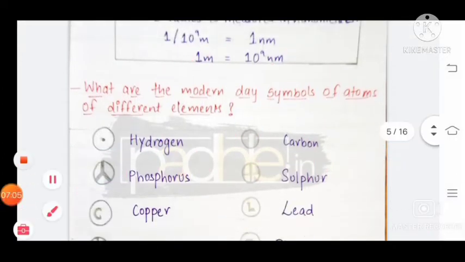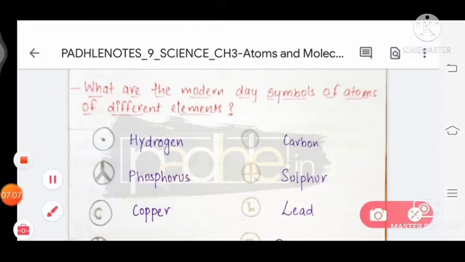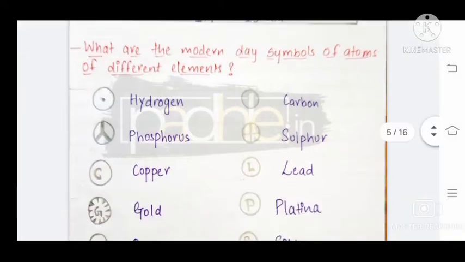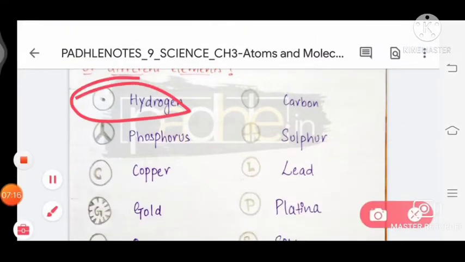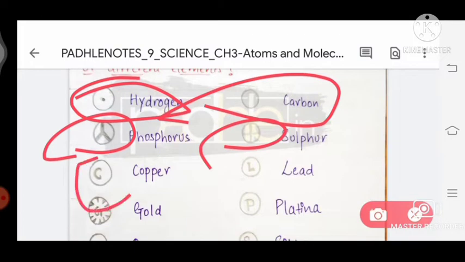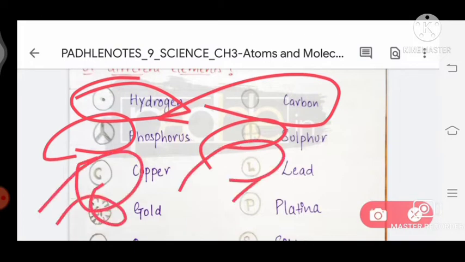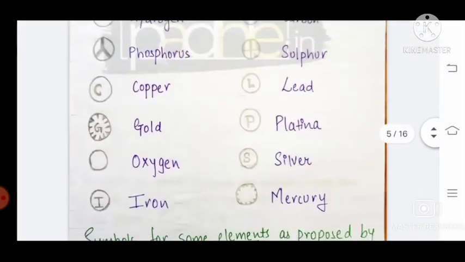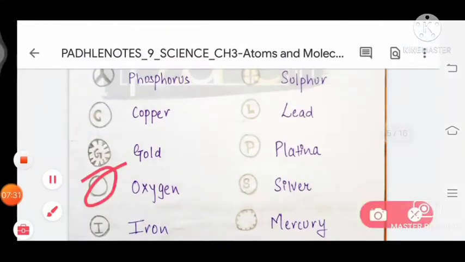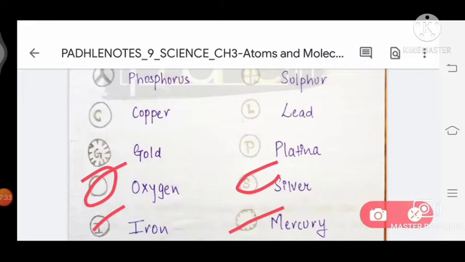Next, what are the modern day symbols of atoms of different elements? This is the symbol of hydrogen, which was proposed by Dalton. All these symbols were proposed by Dalton. This is the symbol of carbon, phosphorus, sulfur, copper, lead, gold, platinum. This is the symbol of oxygen, silver, iron, mercury.